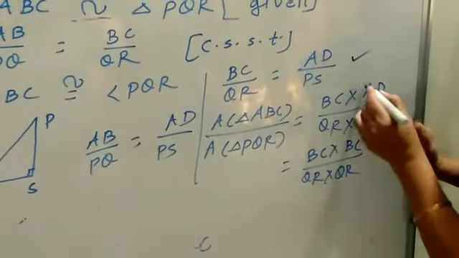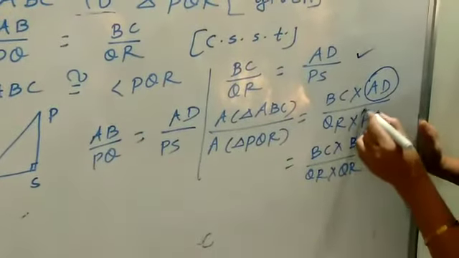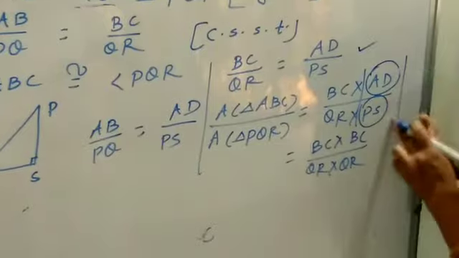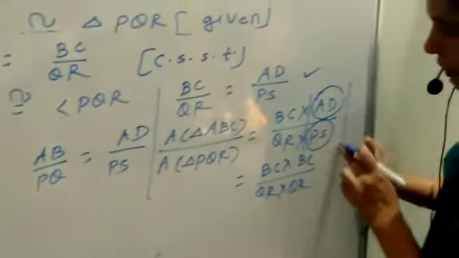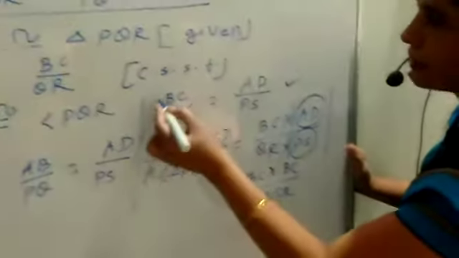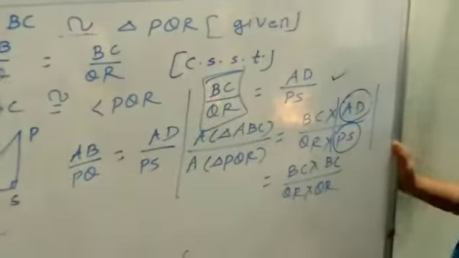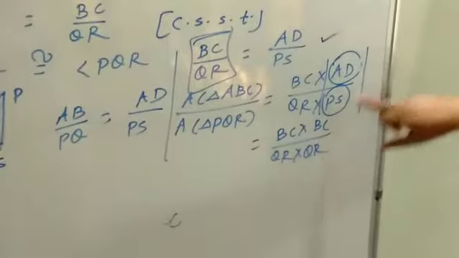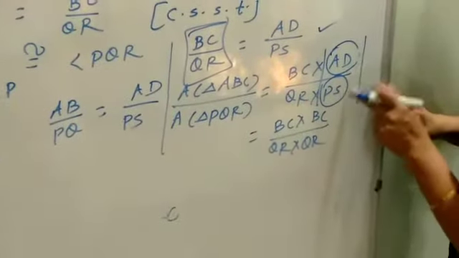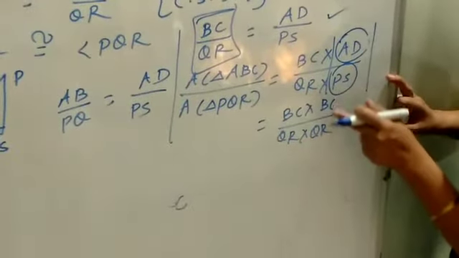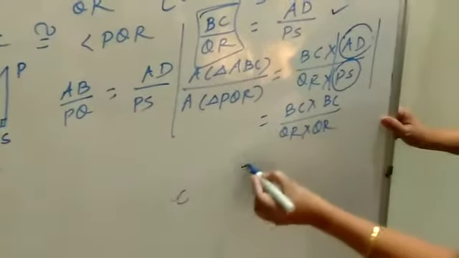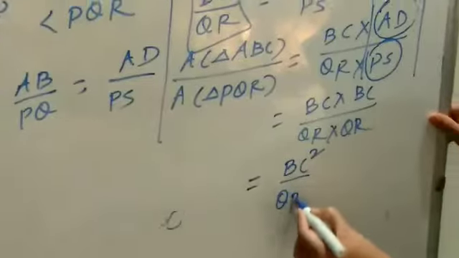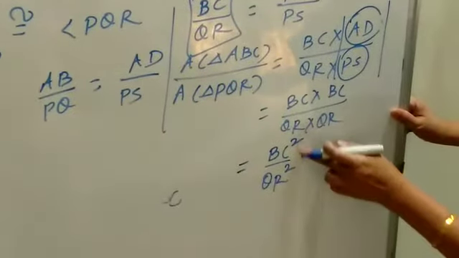But we have proved that AD upon PS equals BC upon QR. So I will write down this value here. Instead of AD upon PS, here I have written BC upon QR. So this will be BC square upon QR square.